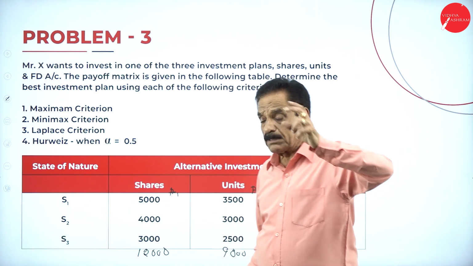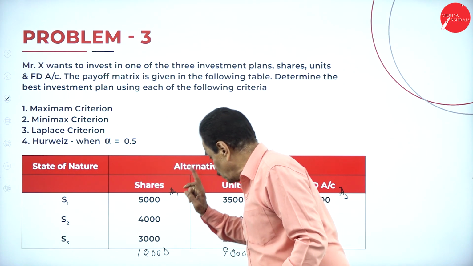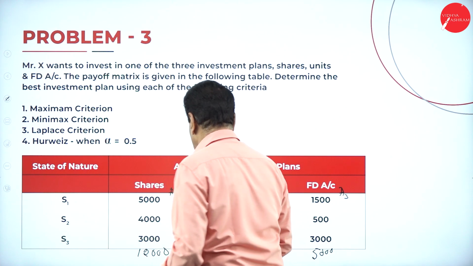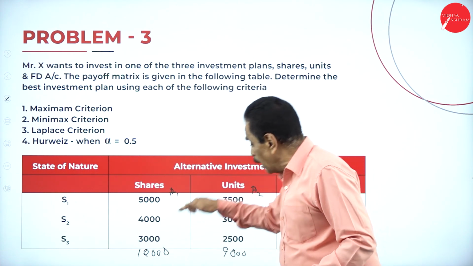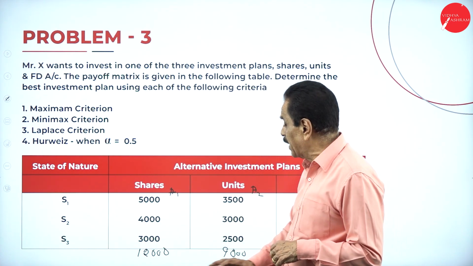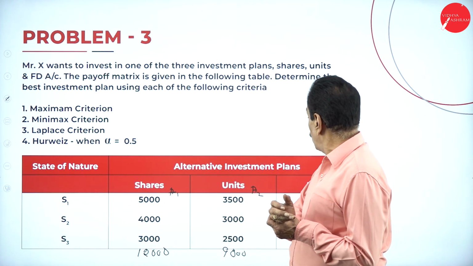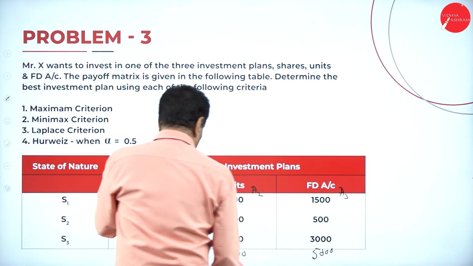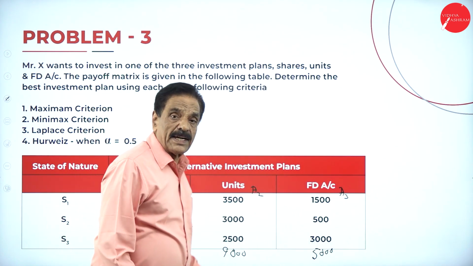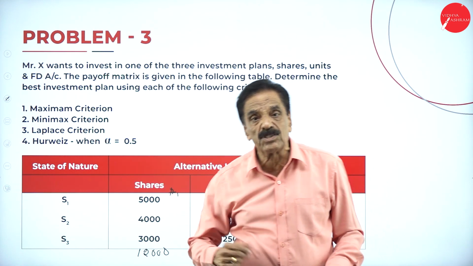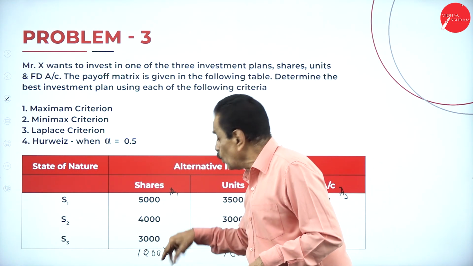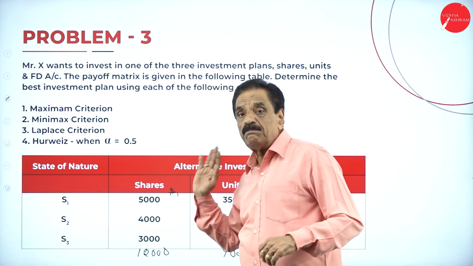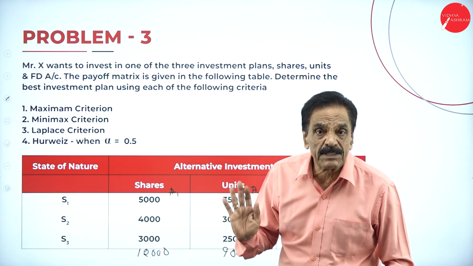First minimum, column minimum, which is the minimum one. Here is 3,000, here is 2,500, here is 500. Among them, whichever is the highest, you have to select. If you go with the column wise, first is 3,000, second is 2,500, third is 500. Among them, which is the highest, you have to select. Then go to row wise. 5,000 is the highest. You say shares is the best act. Shares is the best act, we are going to say.